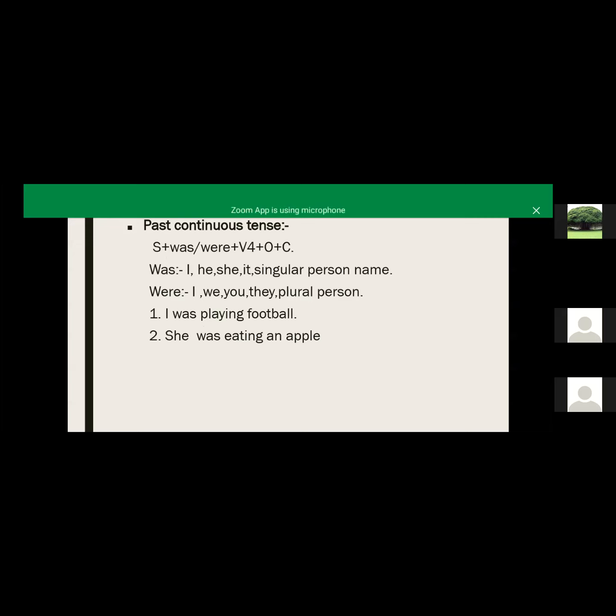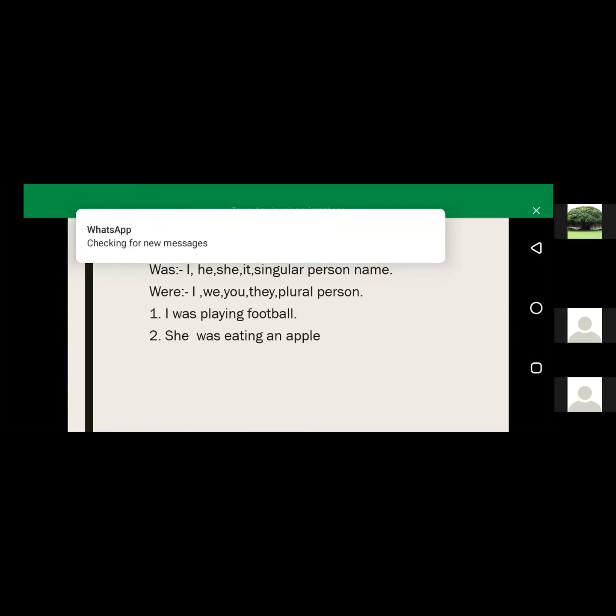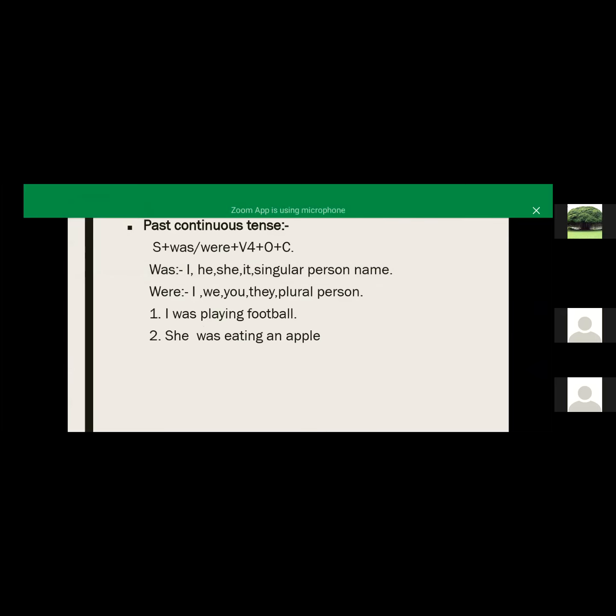So for the past continuous tense, our sentence form is subject plus was/were plus the V4 form of the verb, that is verb plus ing, plus object plus complement. For was, we use the pronouns I, he, she, it, and a singular person name, like Aman, Rohan. And for were, we use we, you, they, and plural persons like boys, people, etc.